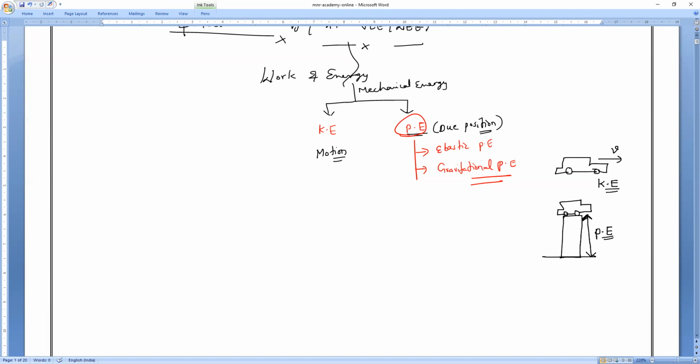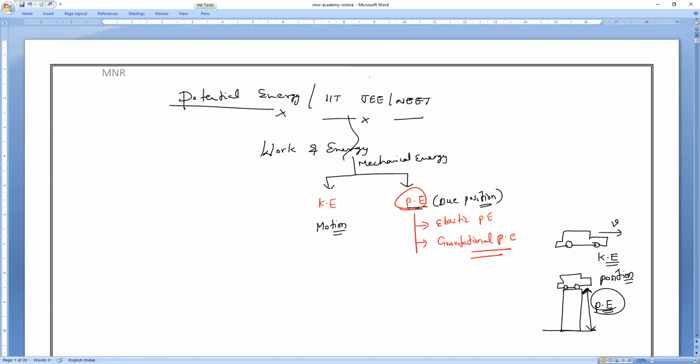But if you notice, this is due to the position. Position above from the ground, always it will possess the potential energy. So this is all very basic level. Of course, that ninth class basic is very important. If you are not familiar with that, it is not easy to understand 11th potential energy.